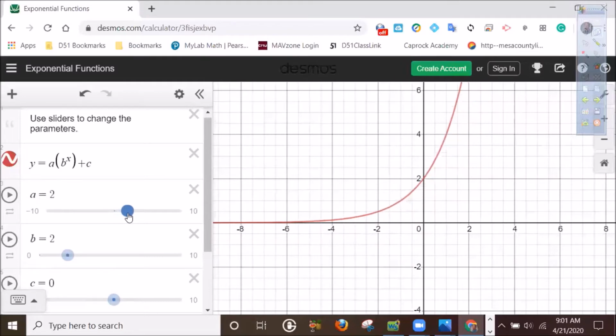If we change the a value, we're going to see the y-intercept is going to change. At an a value of 2, the y-intercept's at 2. At an a value of 3, the y-intercept is 3. At an a value of 4, the y-intercept is 4, and so on.